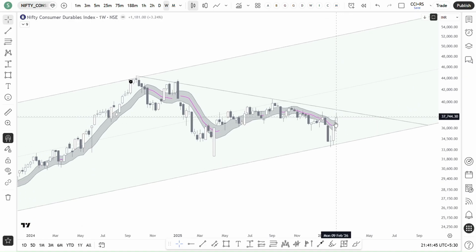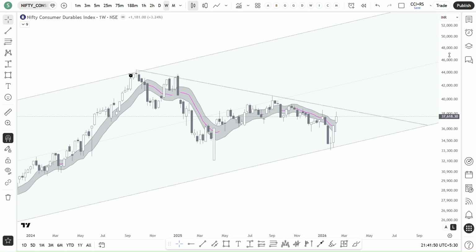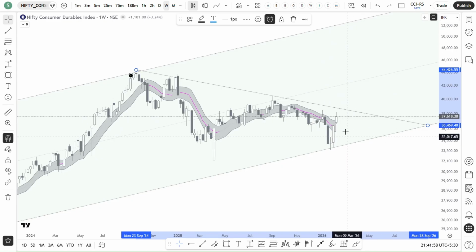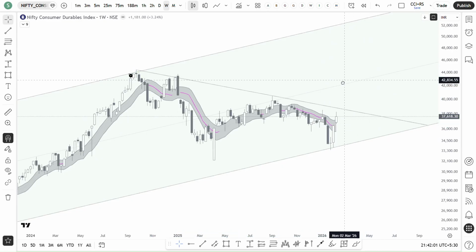We need to see whether this is going to break this historically tested resistance line or not, or whether it is going to consolidate within this zone. So that's with consumer durables.